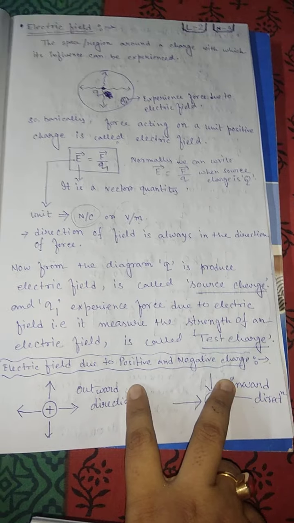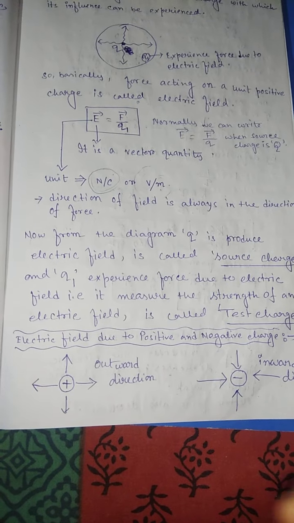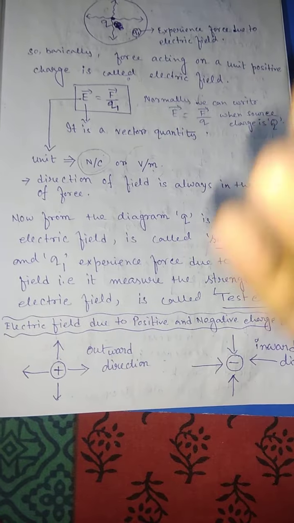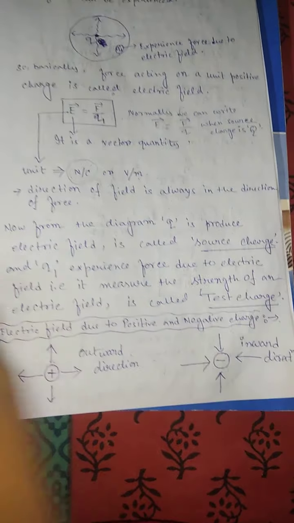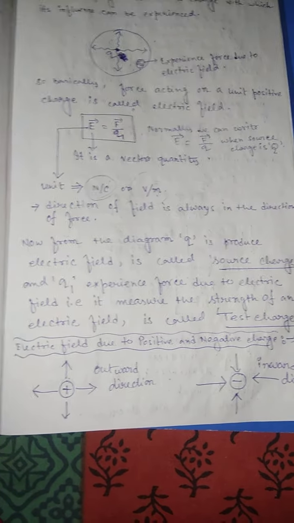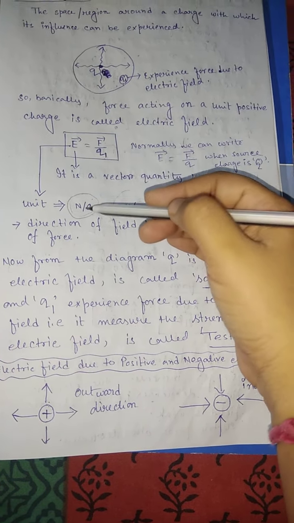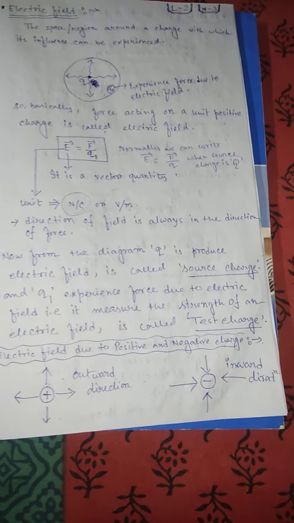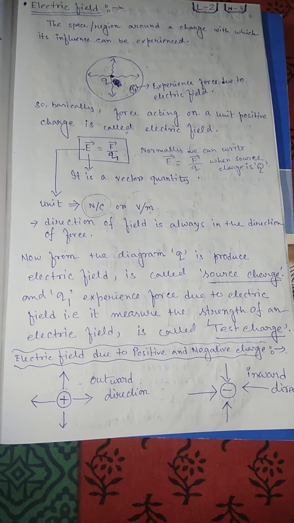Now these are the two diagrams for what? If we place a positive charge, what will be the direction of the electric field? For a positive charge, the direction of the electric field is always outward, and for a negative charge, the direction of the electric field is always inward. Is it clear? We covered the electric field expression, its unit, source charge, test charge, and the diagrams and electric field direction for positive and negative charge. Okay. Now next topic.